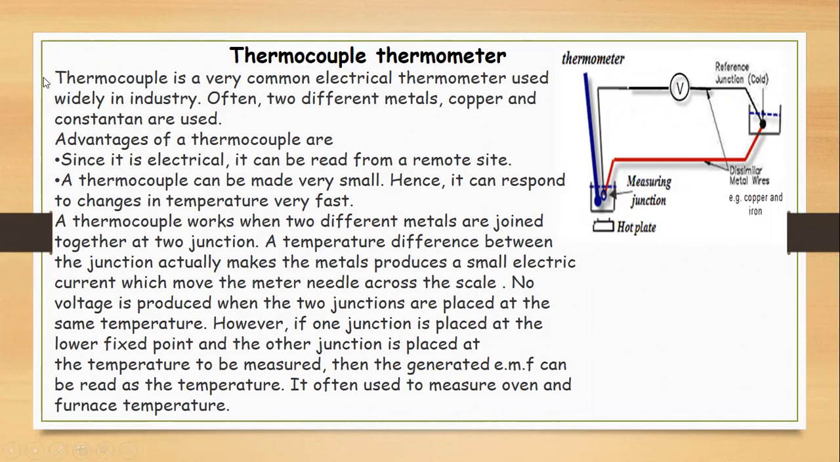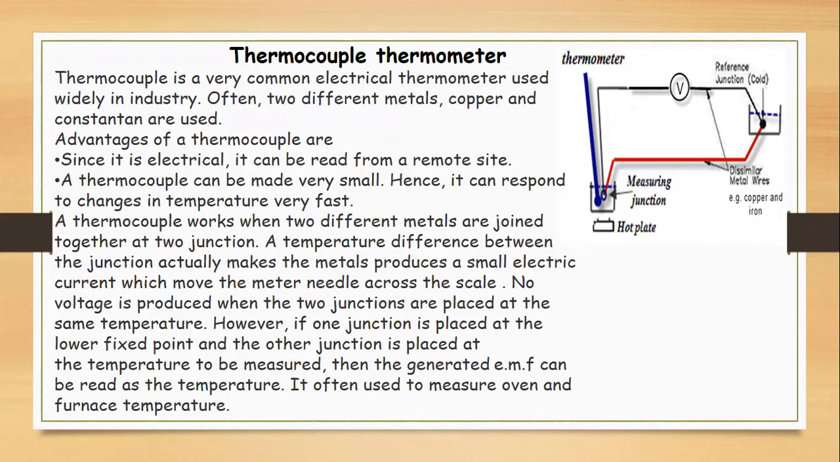Now, for the advantages of the thermocouple, first we are going to discuss what a thermocouple is. A thermocouple is a common electrical thermometer, and it is widely used in industry. Often two metal electrodes are used, one of copper and the other of constantan. What are the advantages? Since it is electrical, it can be read from a remote site.